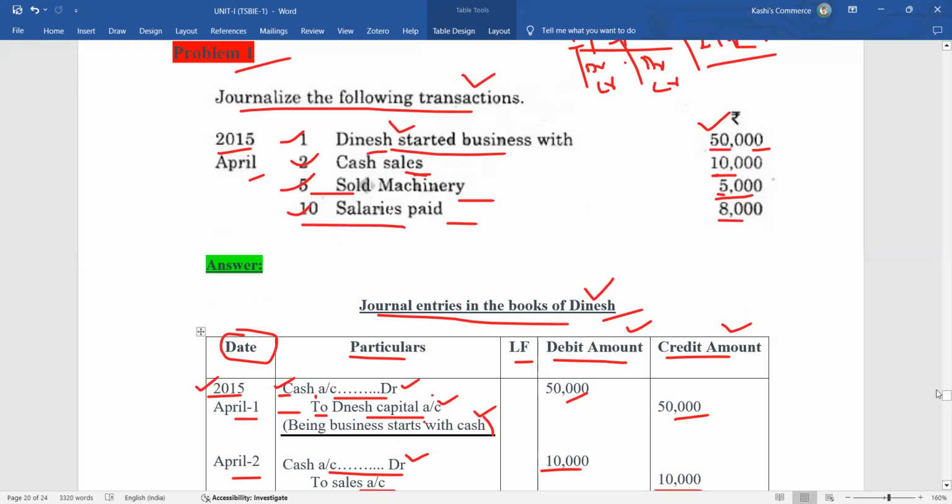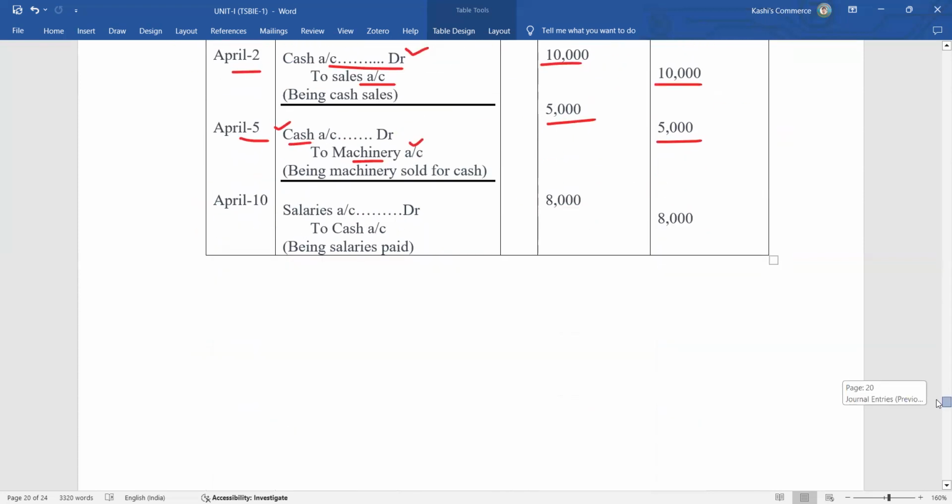Next, last transaction on April 10th: salaries paid 8,000 rupees. Salary is an expense. Salary is an expenditure to the business entity. We already discussed this in the accounting concepts.